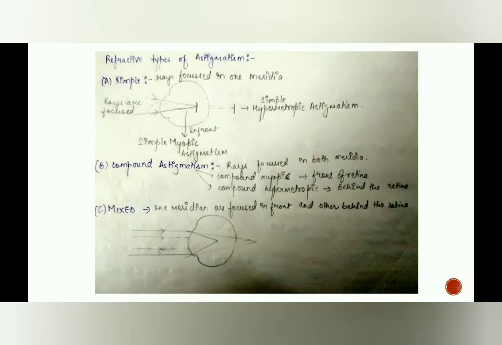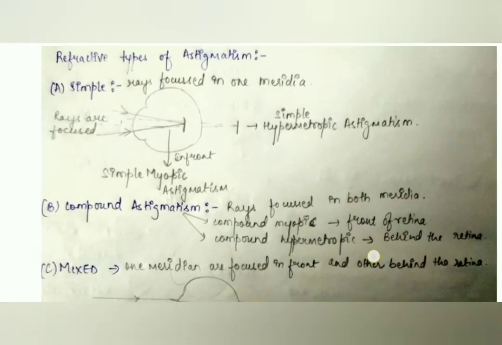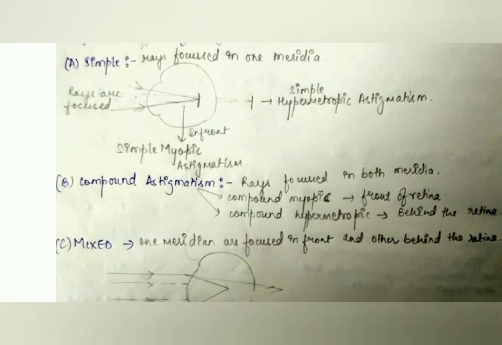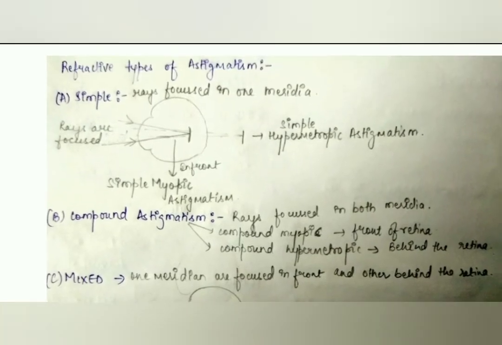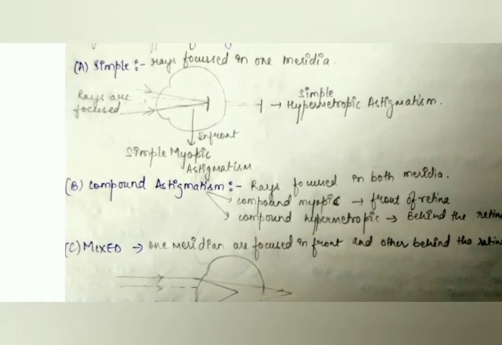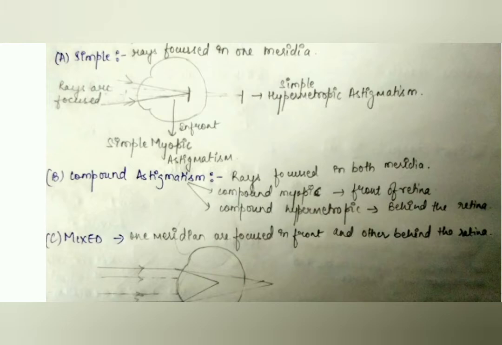Then you may see with the diagram also, in simple, the rays of light are focusing in front, then it is called simple myopic astigmatism, and if it is focusing in back, then it is called simple hypermetropic astigmatism. Then compound means all the light rays are focused in both the meridia, but if it is focusing in front, then it is called compound myopic, and if it is focusing in back, then it is called compound hypermetropic.